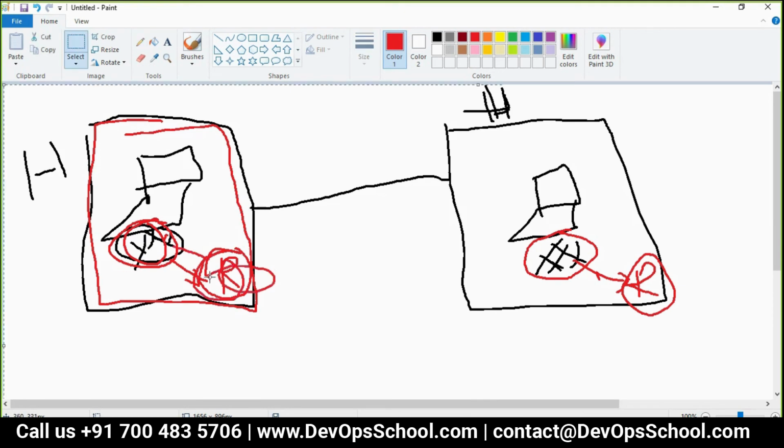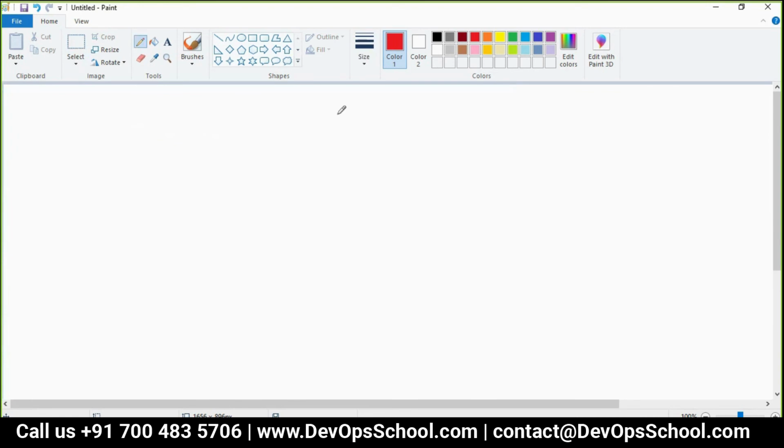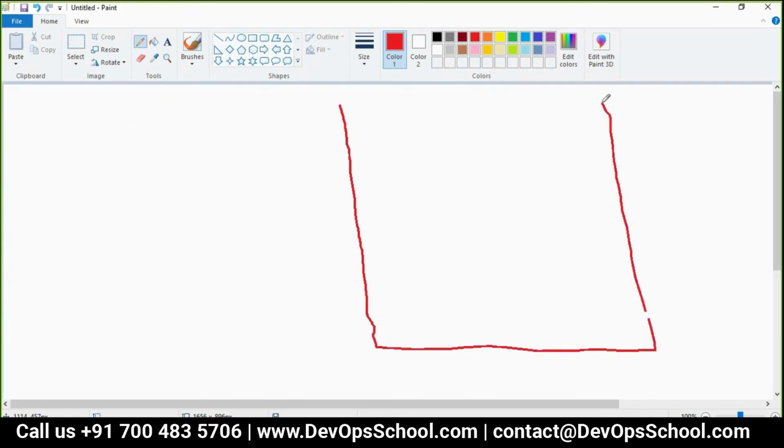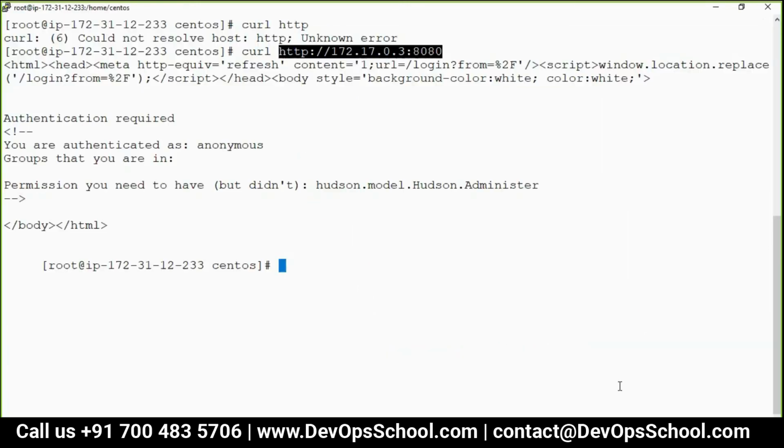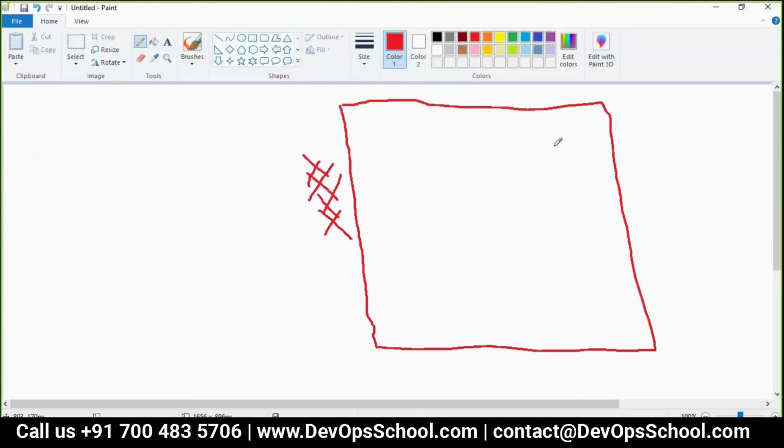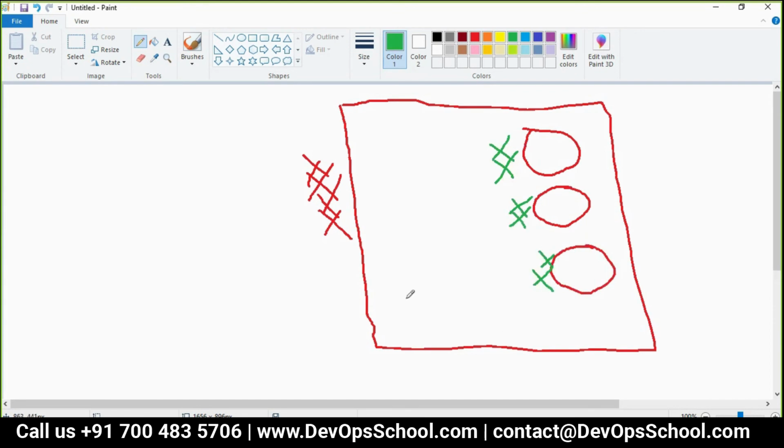Now the same thing happens here also. Understand this. This is my VM, and the VM got an IP address, and this VM got an IP address, because of that I am accessing this VM. But the problem here is the container is running here. This is a container. Whatever IP address the container gets, it's local to the container. It doesn't get an IP address outside of the scope. So that's the reason I'm not able to.